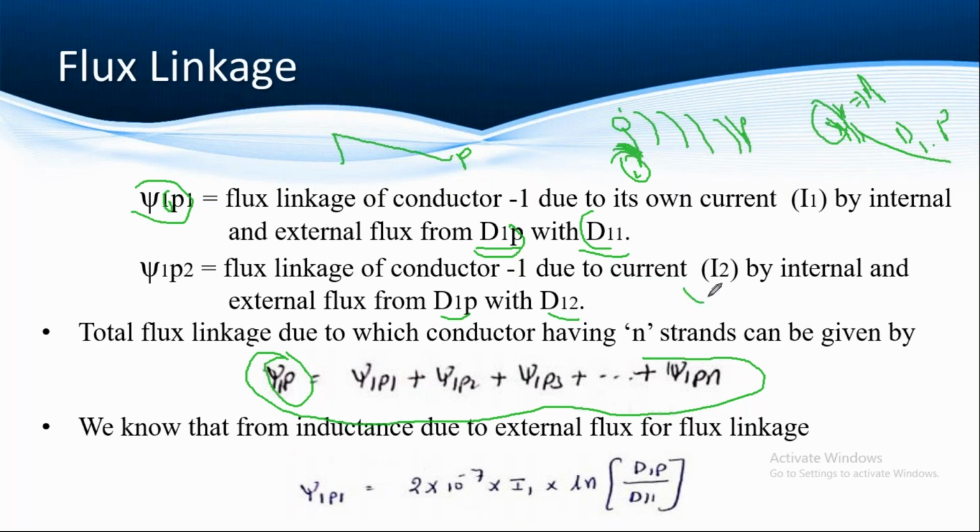If you want to write Psi 1P3, the flux linkage of conductor 1 due to current I3 by internal and external flux from D1P with D13. That is the explanation of flux linkage with respect to conductor 1 due to all currents I1, I2, I3 and so on up to IN.